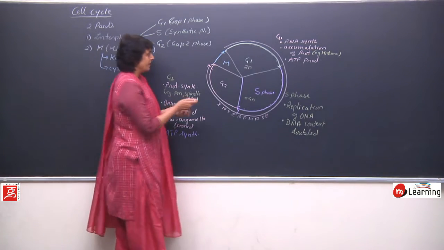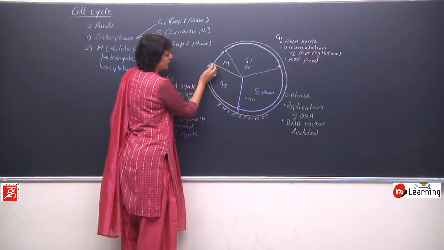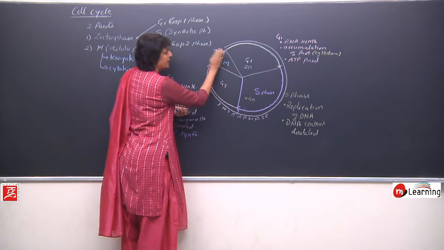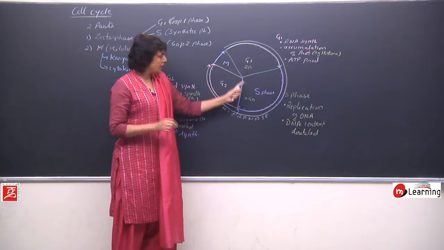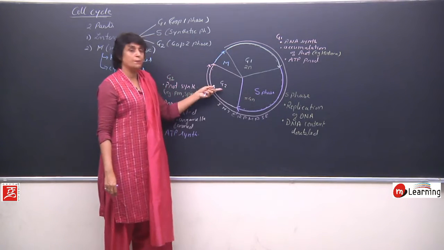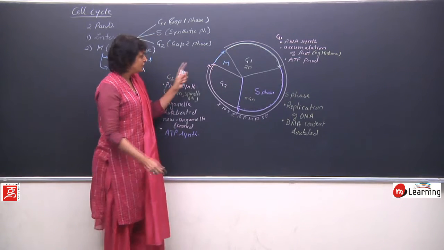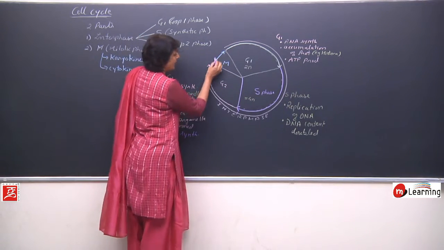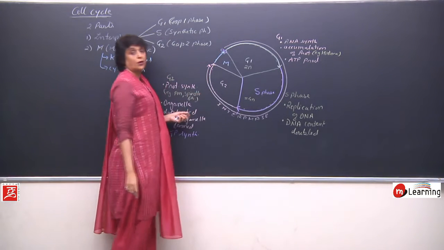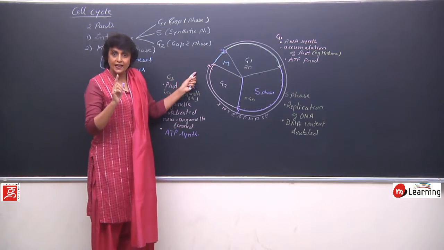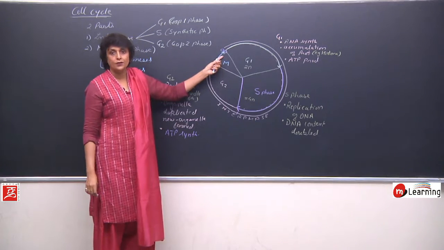So once the cell divides, this was the original, we started with one cell. The cell went through G1, prepared itself, its DNA got doubled, it prepared itself for the division, and now the cell is dividing into 2 daughter cells. So one cell divides into 2 daughter cells.